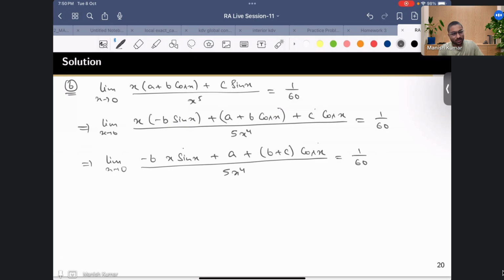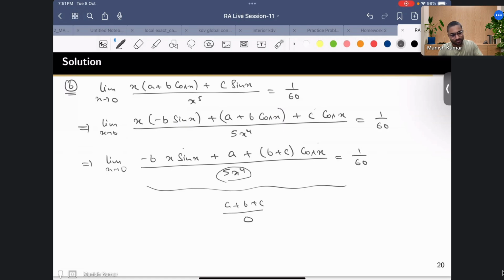And suppose a plus b plus c is not 0. In that case the left hand side is going to be infinity, because the numerator is a plus b plus c and the denominator is going to 0, so it is a plus b plus c by 0, which is infinity. But you know that the limit is 1 by 60, it is a finite quantity.